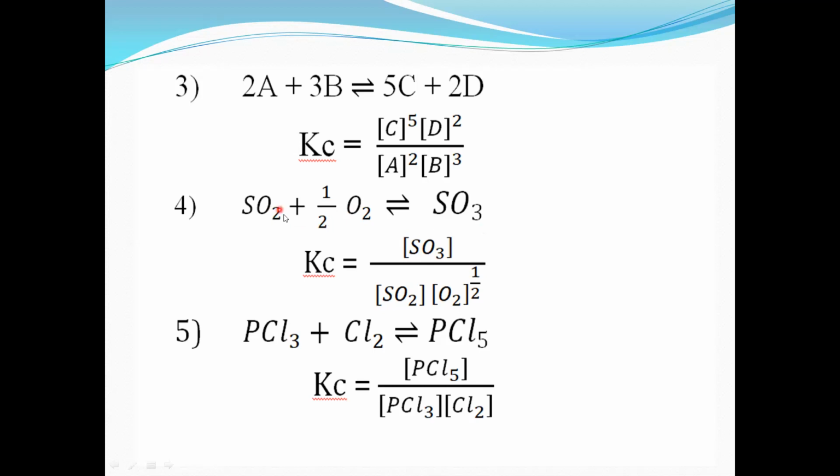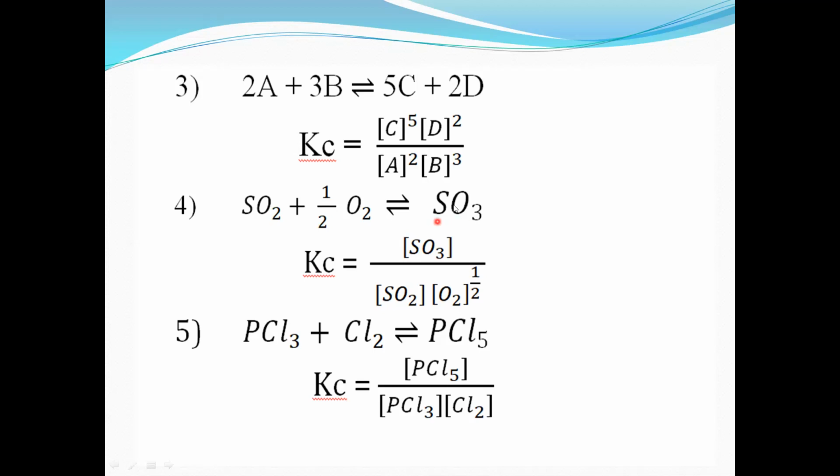So when all reactants and products are in the same phase, same state, it is called homogeneous equilibrium or homogeneous reaction. So it is a homogeneous reaction because reactants and products are in the same phase or same physical state.